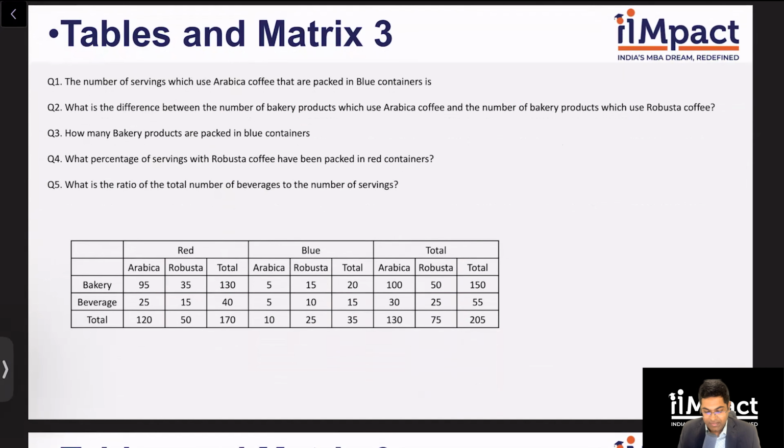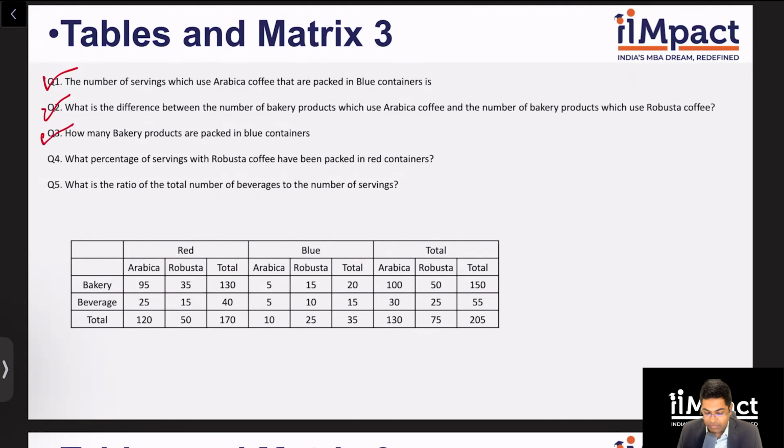Let's answer the questions. Number of servings which use Arabica coffee that are packed in blue containers. Arabica, blue, 10. Simple. What is the difference between the number of bakery products which use Arabica coffee, 100, and the number of bakery products which use Robusta coffee, 50? So it's 50. How many bakery products are packed in blue containers? Bakery in blue containers is 20.